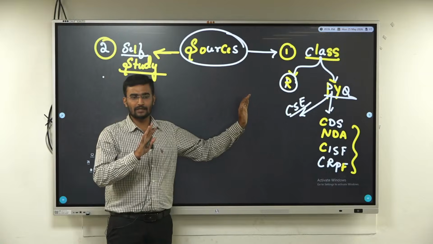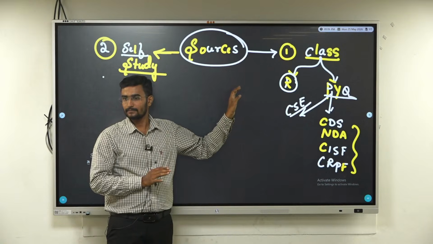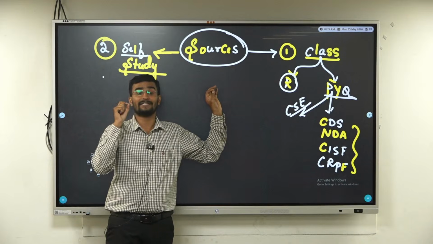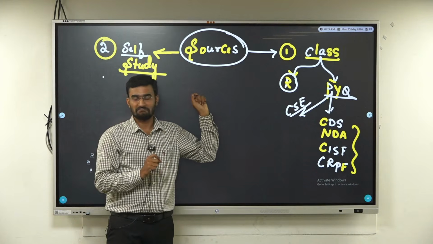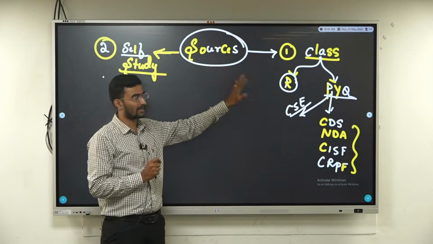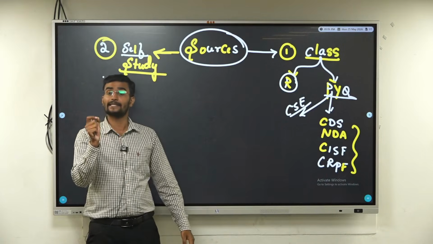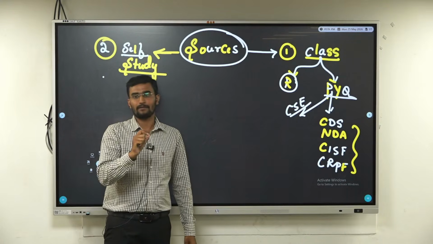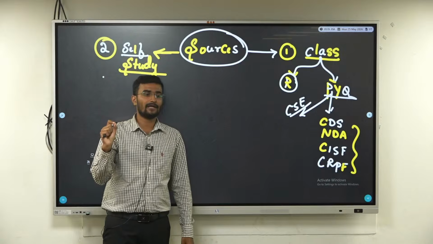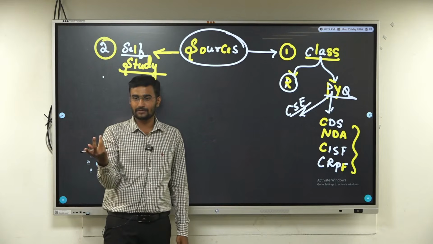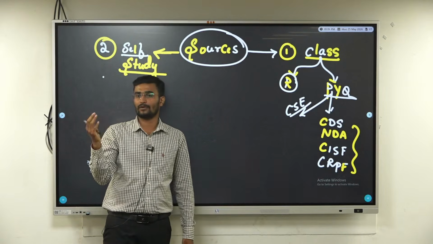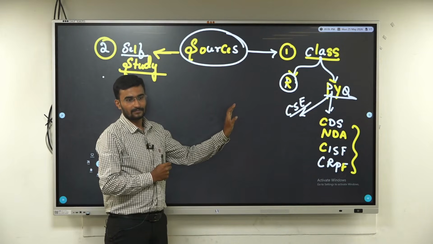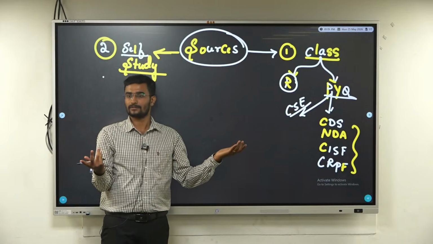And science and tech, no NCERTs, only current affairs. With respect to art and culture, we have one 11th standard NCERT. Very good book, and all the questions are coming from that 11th NCERT itself. Selected NCERTs you should do: 11th art and culture, history done, polity 11th and 12th, geography done, followed by economics, no NCERTs. Directly go for the source books or class notes, sufficient. Current affairs. Science and tech, no NCERTs.